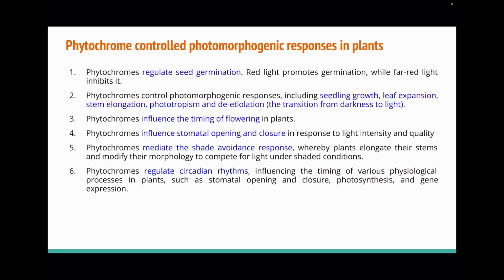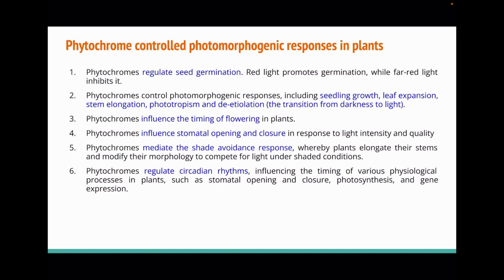Phytochrome controls various photomorphogenic responses. Phytochrome regulates seed germination: red light promotes seed germination whereas far red light inhibits seed germination. Phytochromes also control seedling growth, leaf expansion, stem elongation, phototropism, that is movement of plant part towards light, and de-etiolation, which means when the dark grown seedling is transferred to light, then chlorophyll starts synthesizing, it turns green. Phytochrome also influences the timing of flowering in plants.